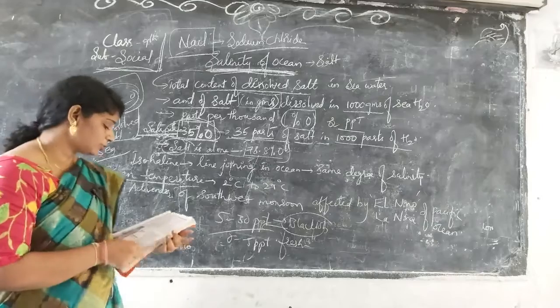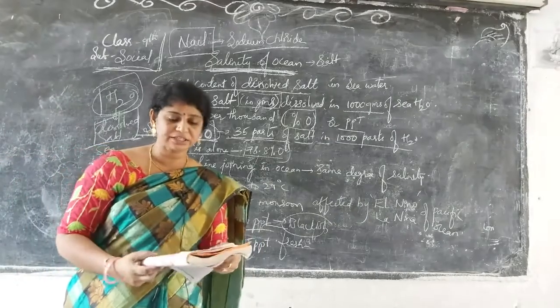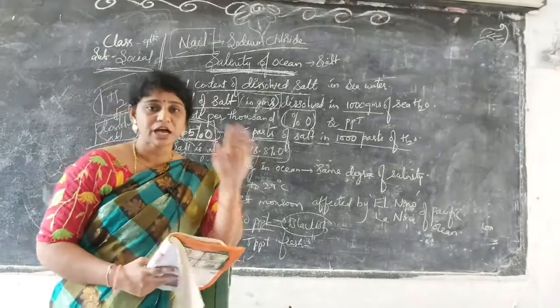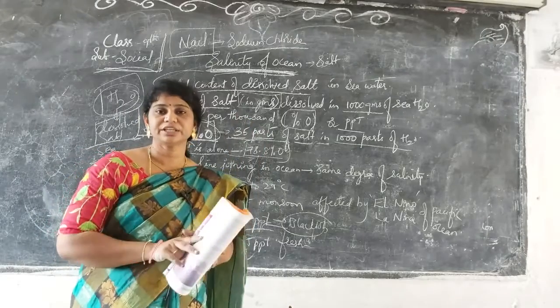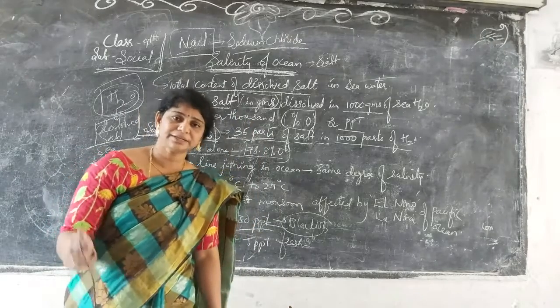So what are the main factors affecting the surface of the ocean layer? Sometimes the salinity gets affected, and they gave evaporation and precipitation as factors.